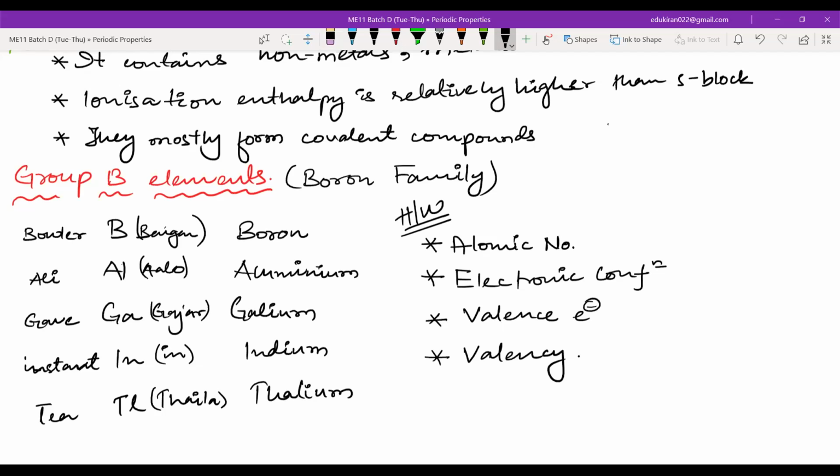So please, I will give you homework for NCERT exercises also, but not today. You have this homework for today. From the next class, I will be giving you NCERT exercises and also some assignments from previous year NEET and JEE questions. Please write this down. Let me know if you're done. Are you guys done?